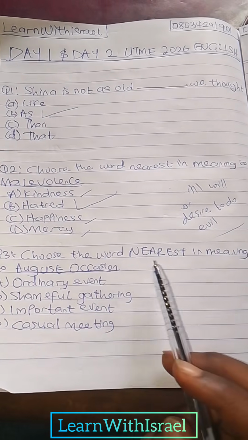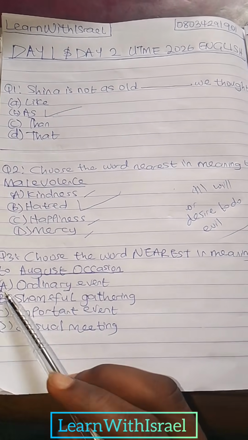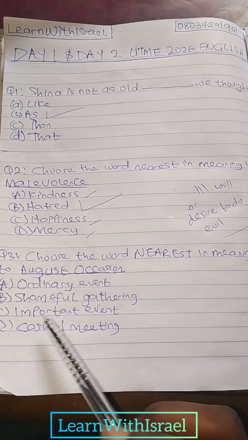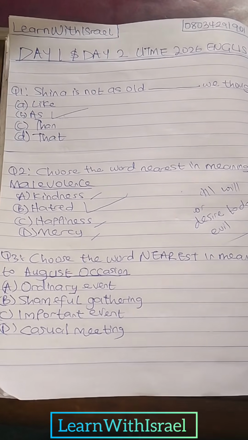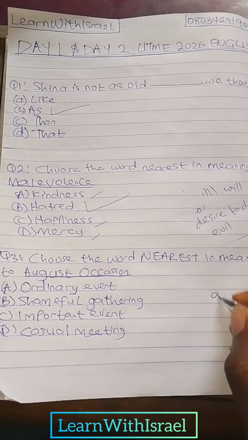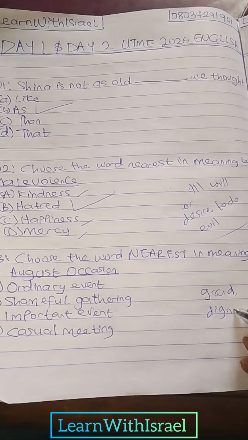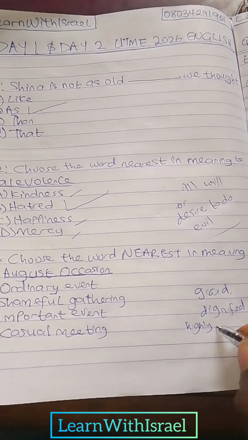Question 3. Choose the word nearest in meaning to august occasion. A ordinary event, B shameful gathering, C important event, D casual meeting. So what's august? August means grand, dignified, highly respected.